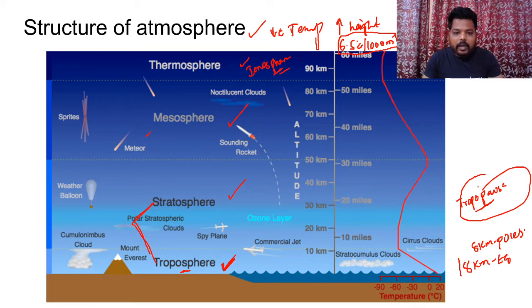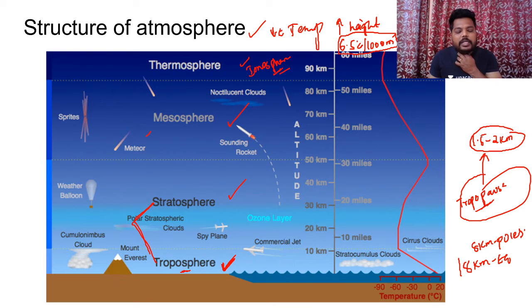Do you have any doubts related with it? If you have any doubts, please let me know. Clear? So these are the 4 points which you have to remember. And the next layer after the transition layer of the tropopause, what is tropopause actually? The transition layer which is present somewhere around 1.5 to 2 kilometers would be called a transition zone, and the transition zone present at the topmost layer of the troposphere would be called tropopause. Got this point, everyone?